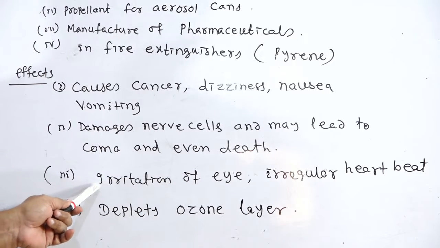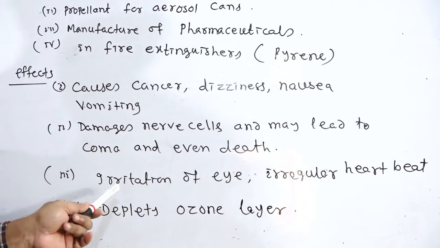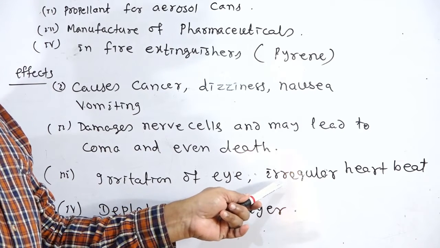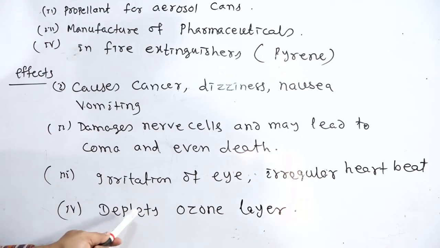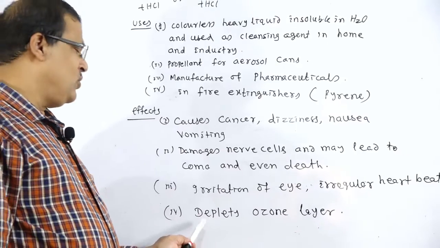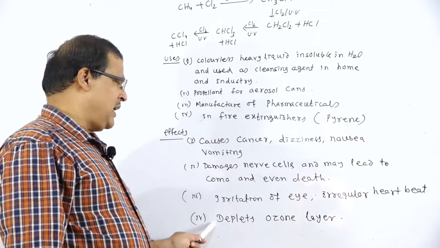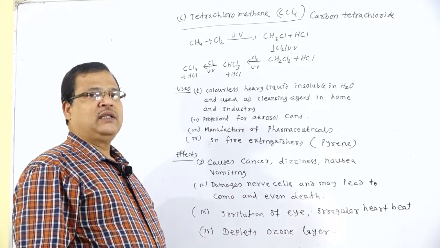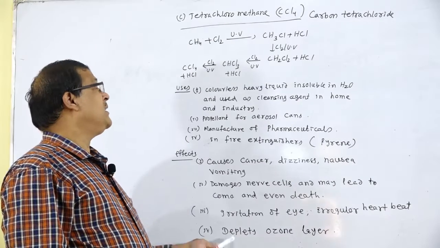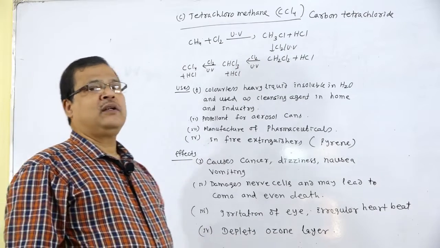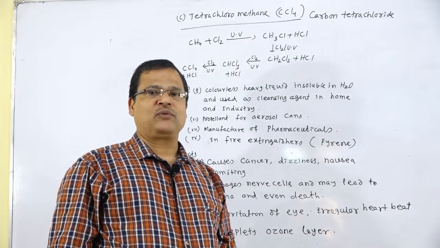Then CCl4 may cause irritation of the eye, irregular heartbeat, and it may deplete the ozone layer. Depletion of the ozone layer will allow ultraviolet radiations to come out to the earth's surface. So, this is regarding the methods of preparation, uses and effects of carbon tetrachloride, CCl4.